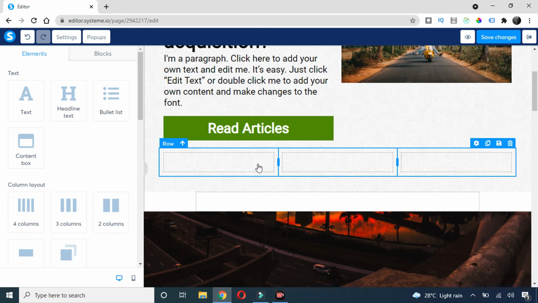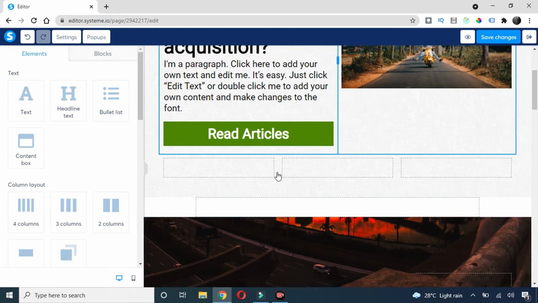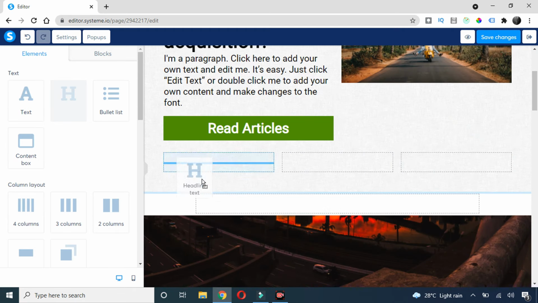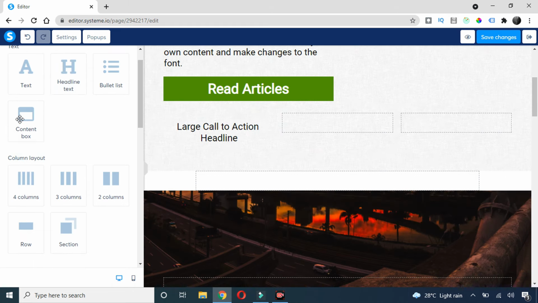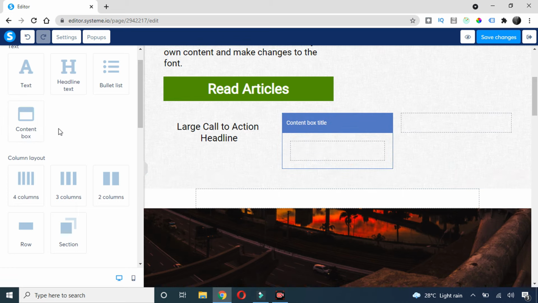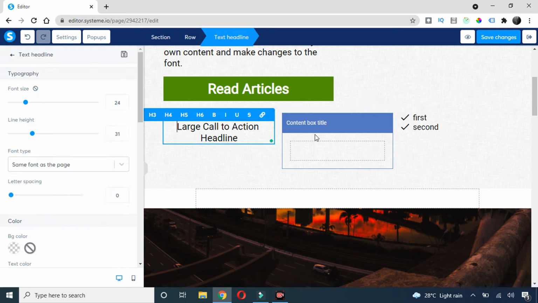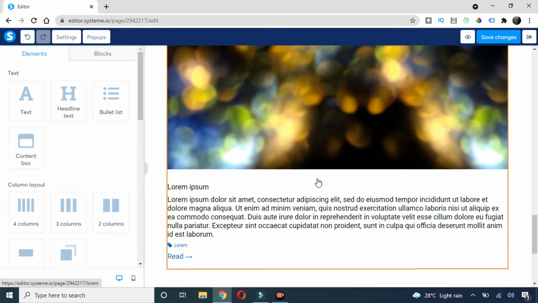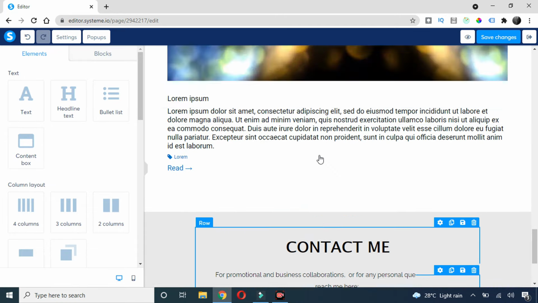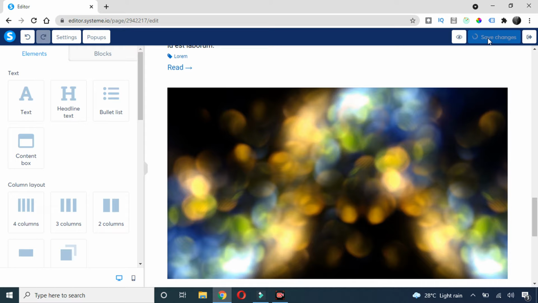Now we can put any widgets here. Let's say I want a heading at the first one, so I'll drag this heading here. I want this content box here, I'll put this, and in the third I want some bullet points, I'll put this. Okay, so here I'm not going to show you how to customize it because it might take some time, but it's pretty straightforward and I think you'll be able to do it. Okay, and once you have done all the content writing, just click on this save changes here.